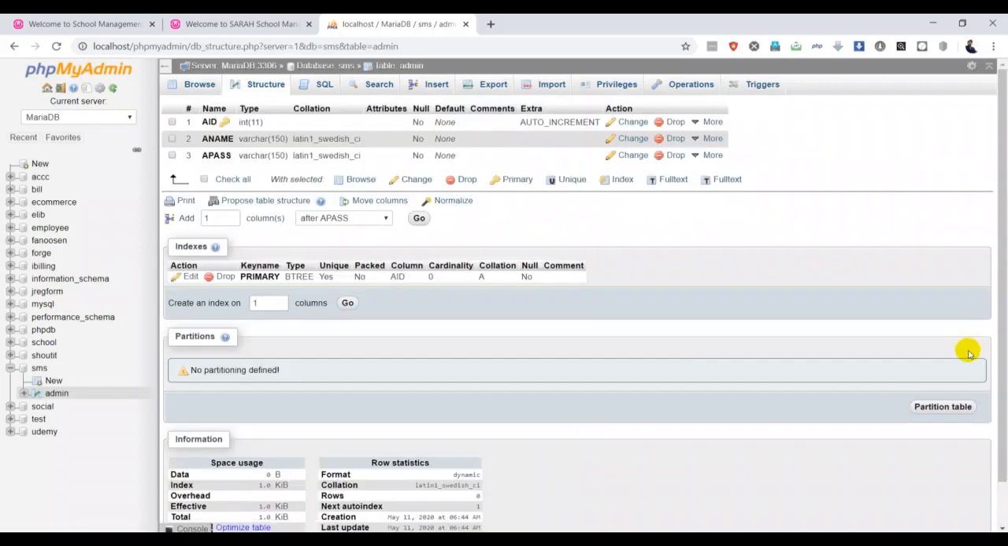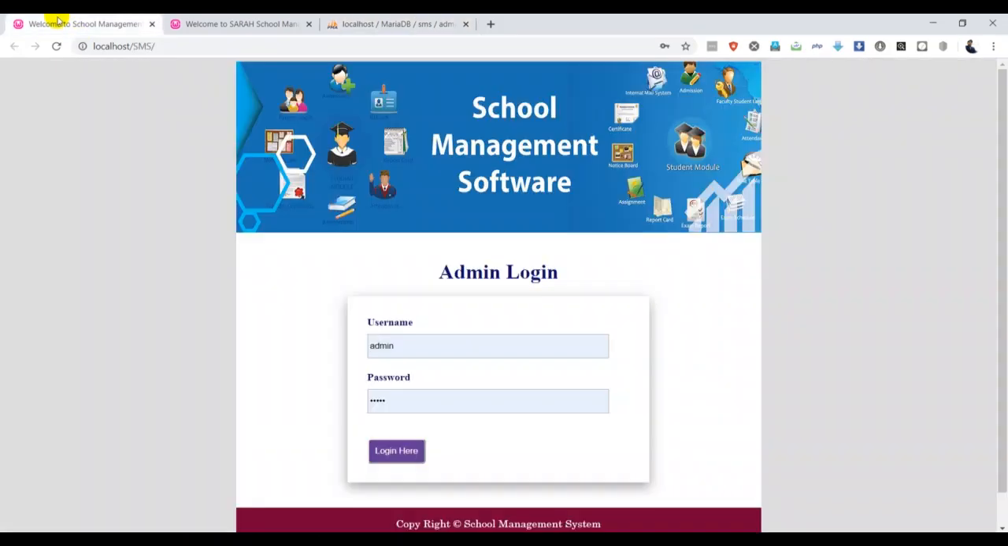Now we have created the database and the table. Inside the table we created the three columns, which are AID, A name, A pass. This is my table named admin, so I want to link this one with my form.